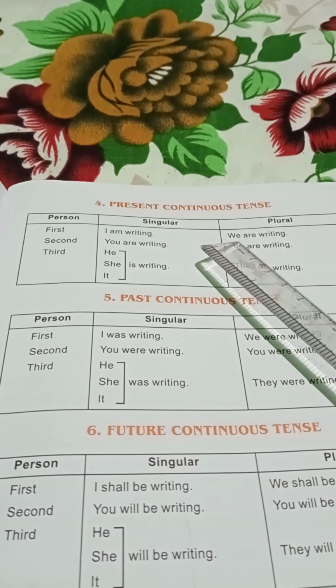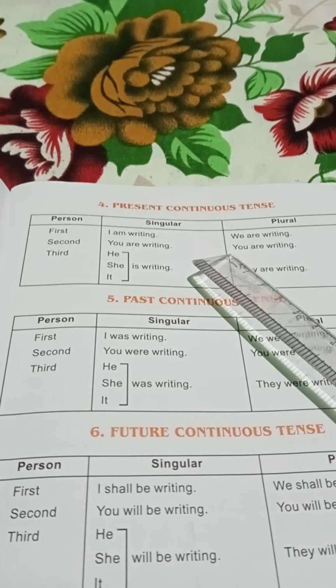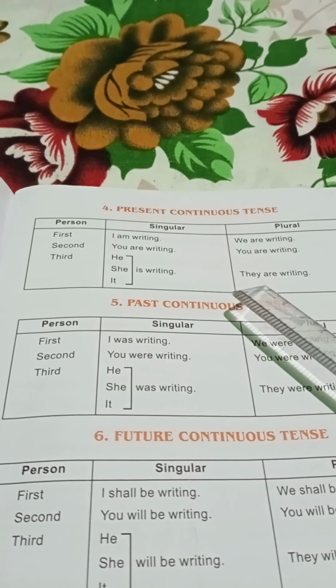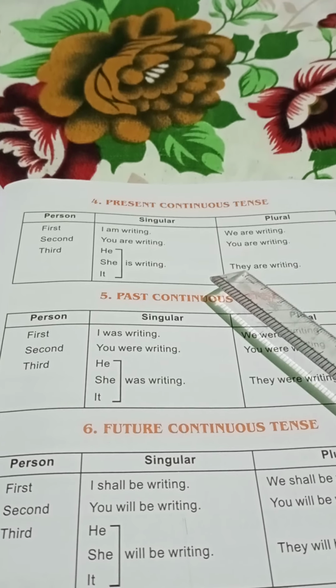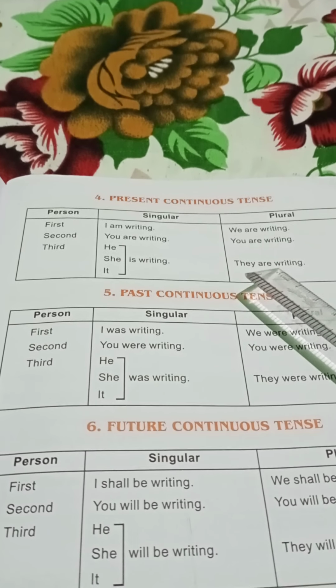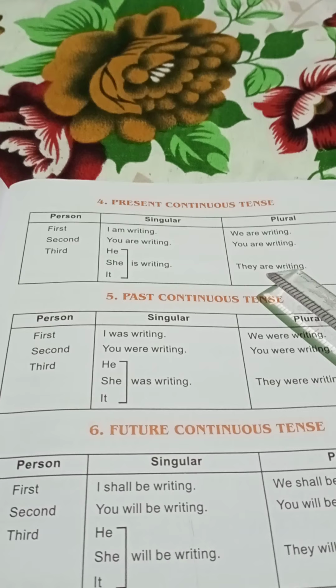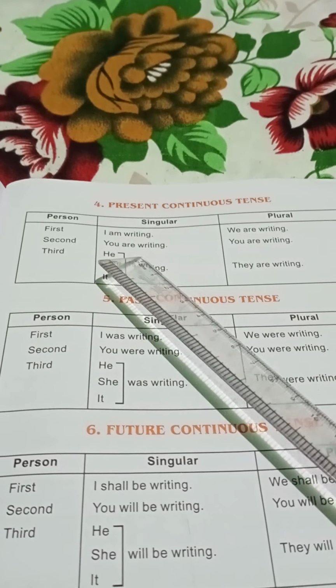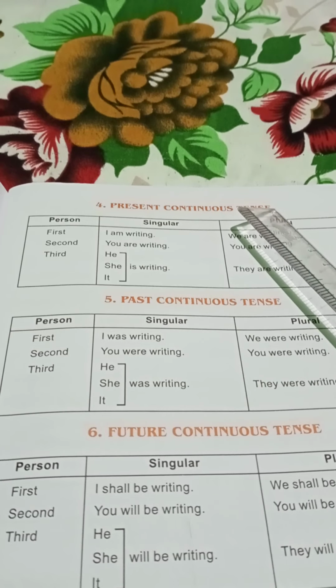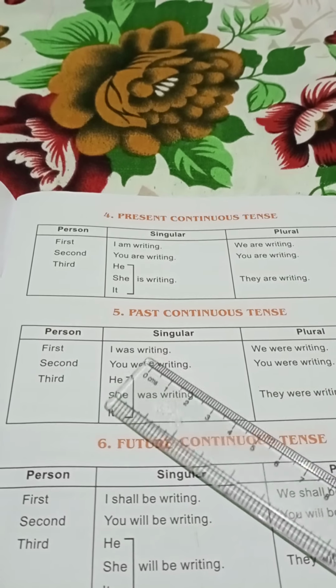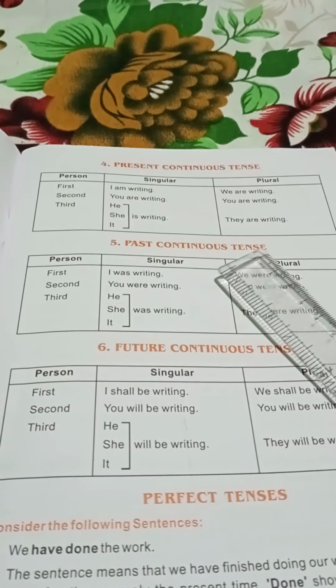Are you clear? We are writing. You are writing. They are writing. They is third person plural. So if the subject is plural, the verb is also plural. Are you clear? How do you write in singular and plural in present continuous tense?